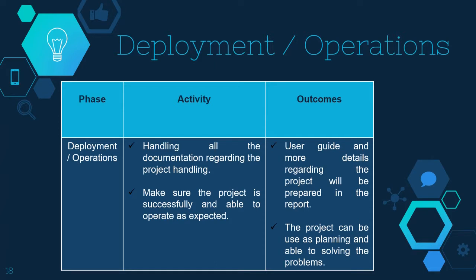And then our last phase is deployment and operation. At this phase, we give a user guide and more details regarding the project, which will be prepared in the report. We give them a guide about how to use this project, how to make this project very familiar to use, and how it can be used in planning and solving problems. That means I refer to these goals and this problem statement in this product, so that we can solve our problem statement and also fulfill all our objectives. This part is very important to make sure that the product is developed based on what we planned.